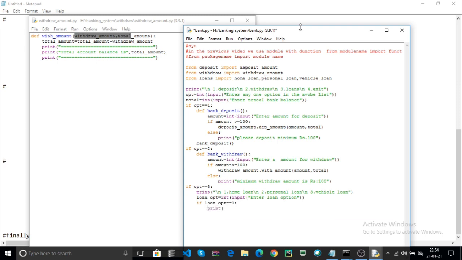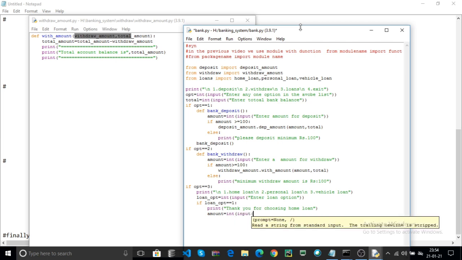Here after entering your loan option, check if your loan option is equal to 1, then print some data. For example, thank you for choosing home loan. Now how to call the home loan? You can directly enter the amount of home loan, input of enter home loan amount.